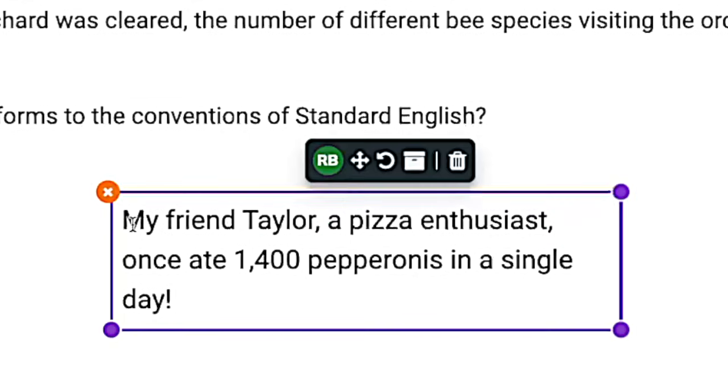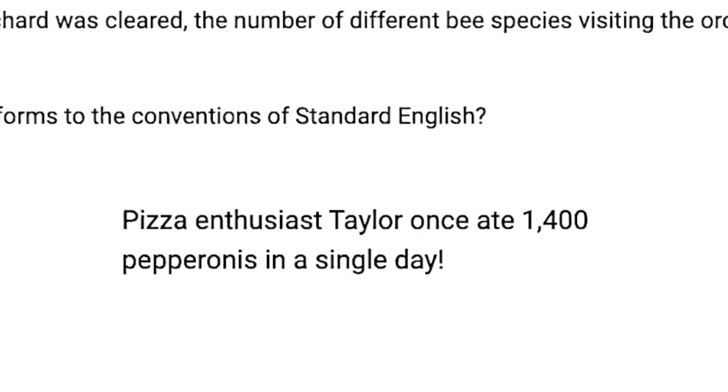However, what if we changed it to: pizza enthusiast Taylor once ate 1,400 pepperonis in a single day? Now all of a sudden you're going to notice I don't have any commas. What gives? How come it's not pizza enthusiast, comma, Taylor, comma? Why is Taylor not renaming pizza enthusiast? Well, let's think about it. If we get rid of Taylor, all of a sudden we have: pizza enthusiast once ate 1,400 pepperonis in a single day. Sounds kind of weird, right?